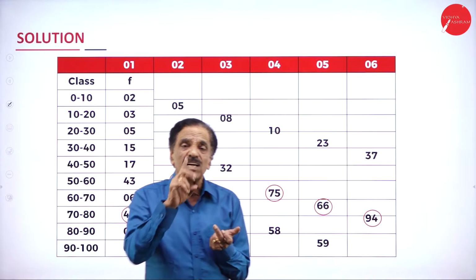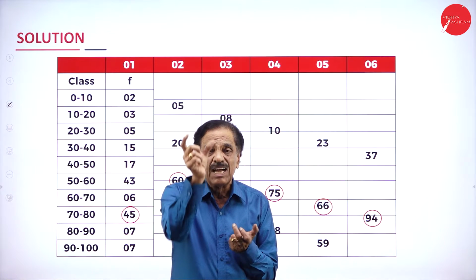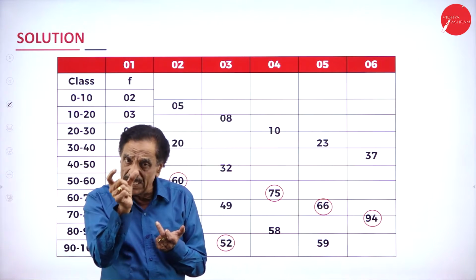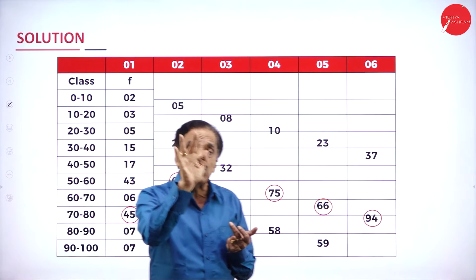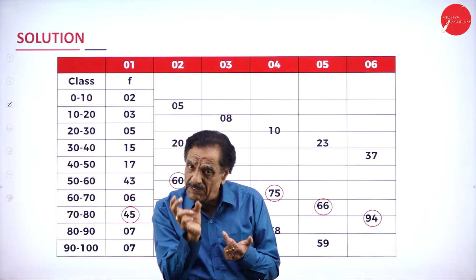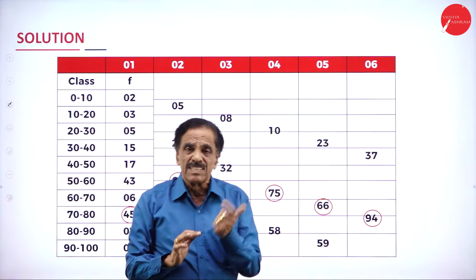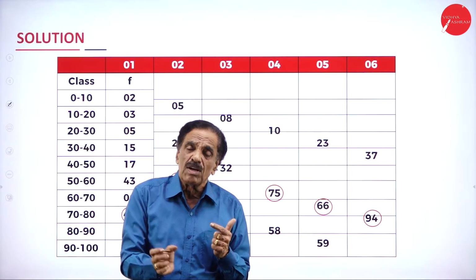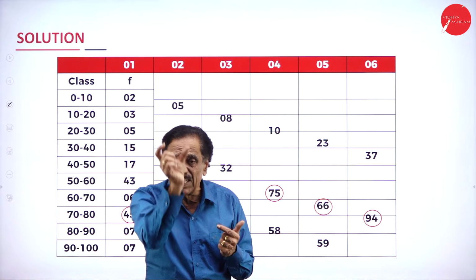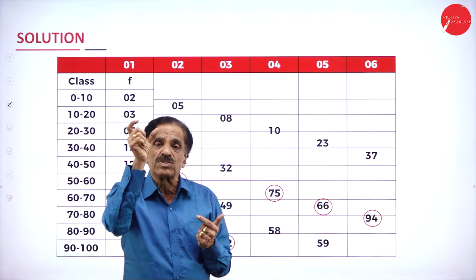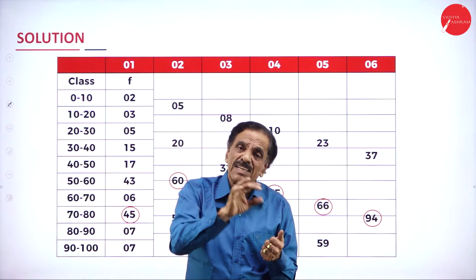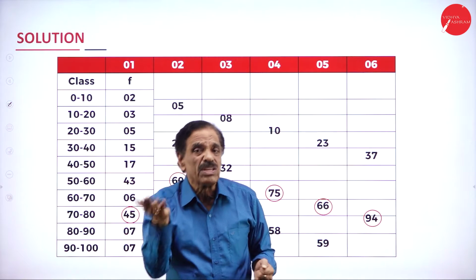Second, take 2 frequencies at a stretch, add the figures, and find out the highest frequency. Then leave one, take the next 2, add the figures, and find the highest frequency. This is the third column. In number 4, add the first 3 frequencies and find the highest one. Leave one, next 3, leave 2, next 3.